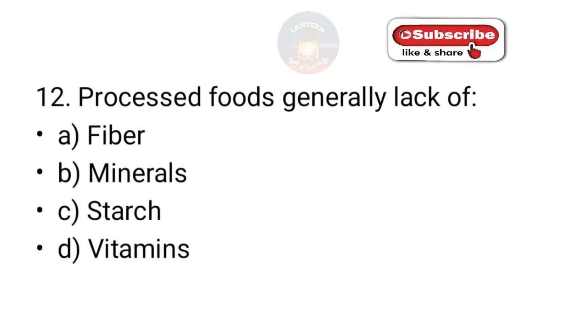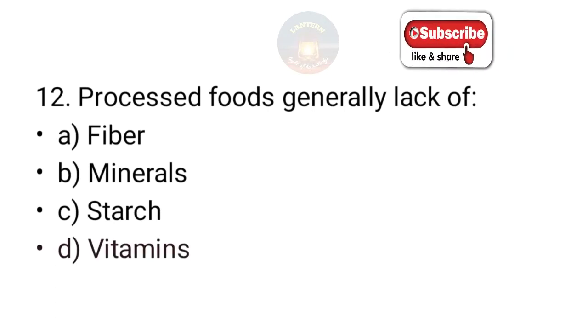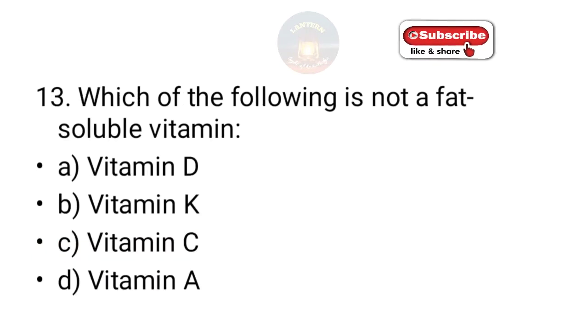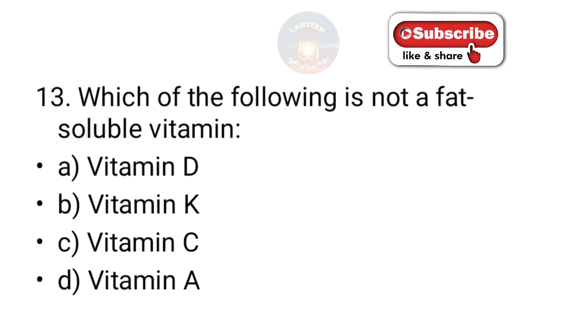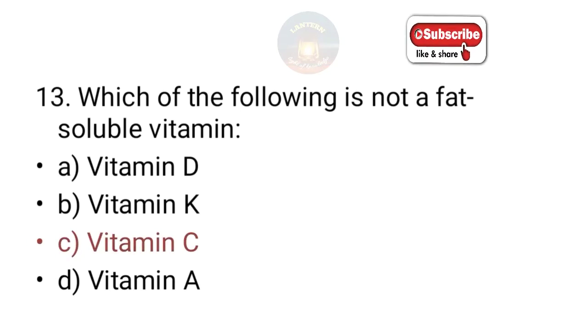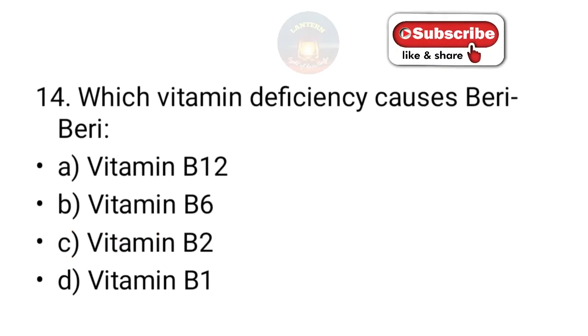Processed foods generally lack fiber, minerals, starch, vitamins. So the answer is once again vitamins. Which of the following is not a fat soluble vitamin? Vitamin D, K, C, A. So the answer is C. So vitamin B and C are water soluble and A, D, E and K are fat soluble.